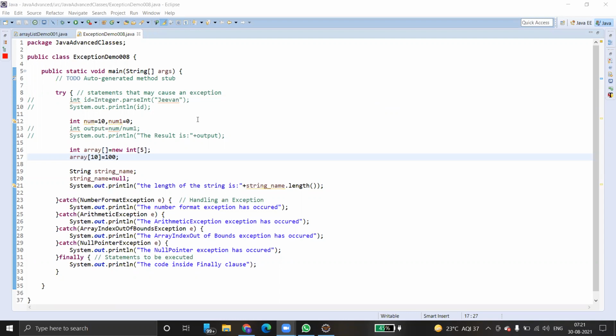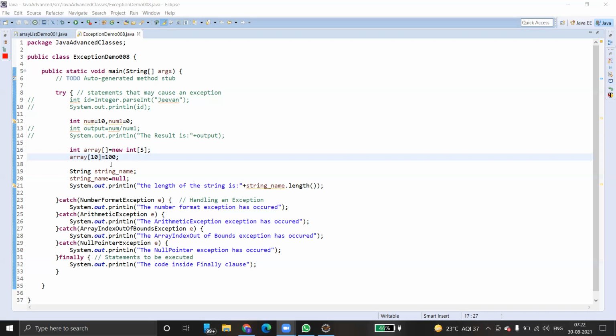An exception is an event that interrupts the normal flow of the program. Here, if you look at line number 13, we try to divide 10 by 0, so a divide by zero exception will come. It's an arithmetic exception. Similarly, here you can see an array index out of bounds exception. The maximum length of the array is 5 only, but we try to assign a value at index number 10, so it also causes an exception.